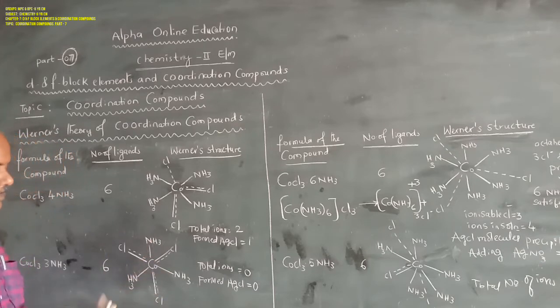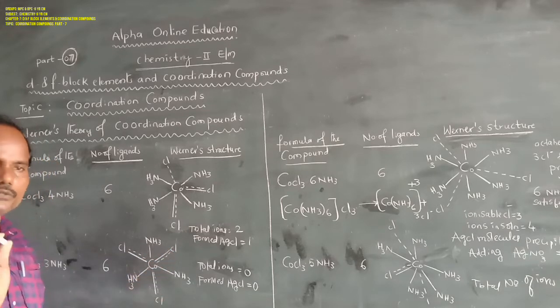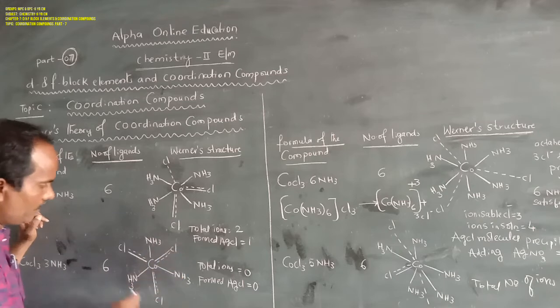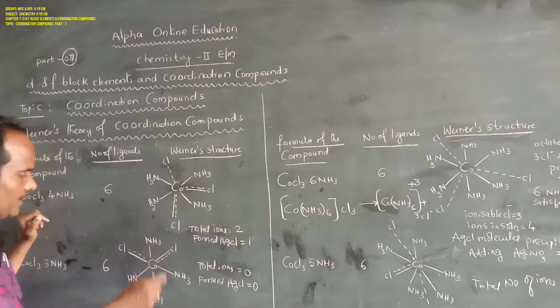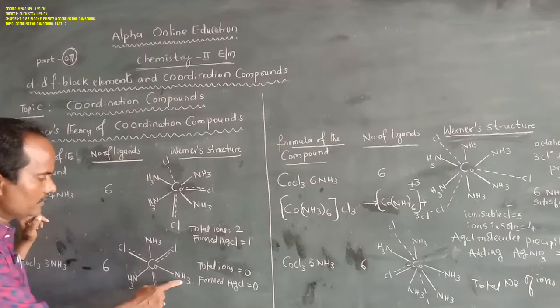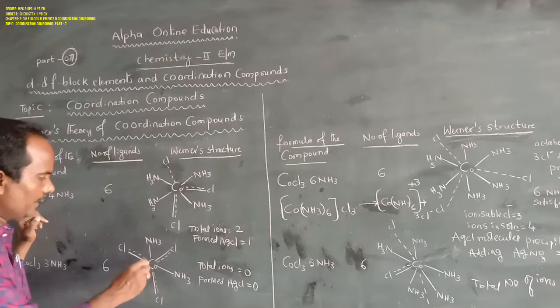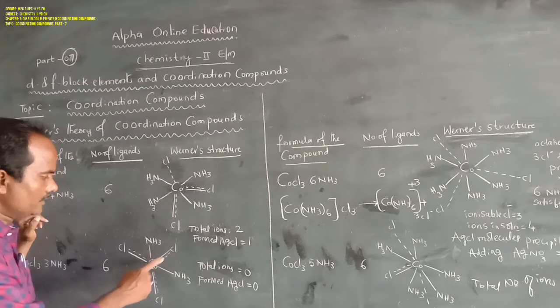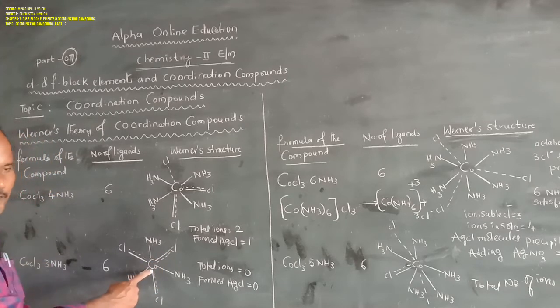After that, the primary valency. The primary valency can be satisfied only by negatively charged ions. Among the 6 species, just the chlorides have a negative charge, and the ammonia molecules are neutral in nature. That's why we have to take the negatively charged ions to satisfy the primary valency of cobalt.